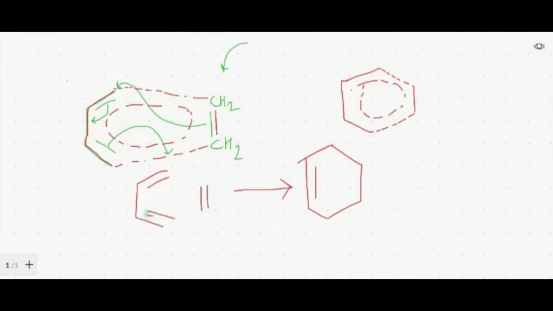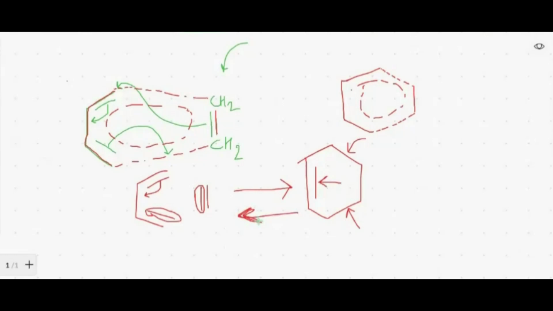Two of the pi bonds converted into sigma bonds. These are the new sigma bonds formed due to shifting of pi bonds, and there is delocalization or shifting of one pi bond. If this is the Diels-Alder reaction, retro-Diels-Alder means in the reverse manner.